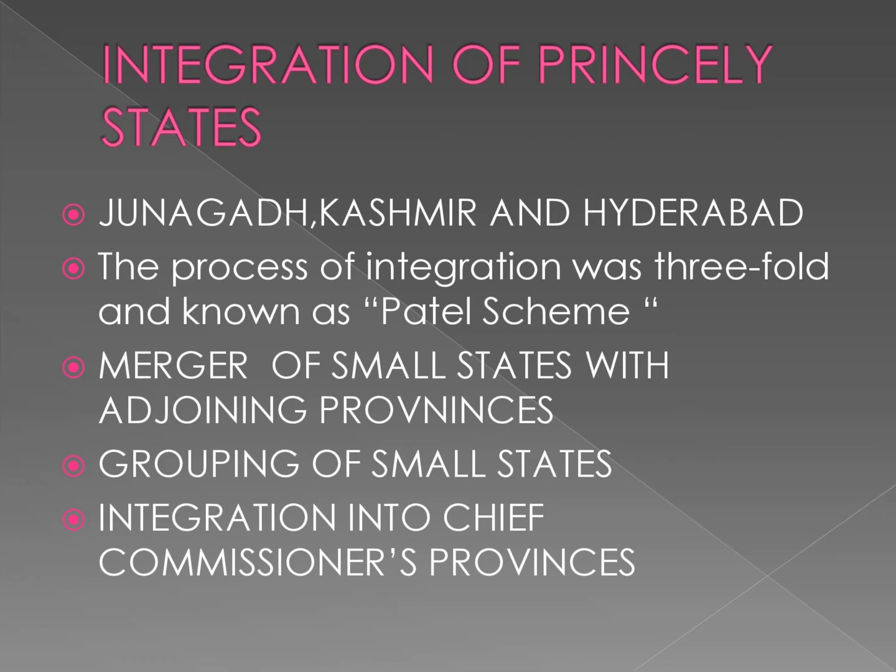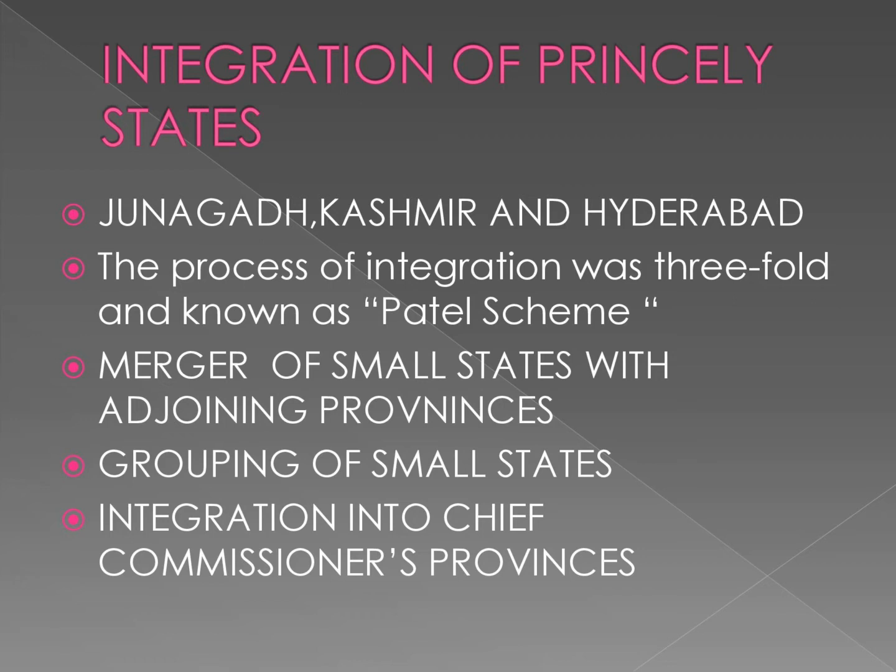The princely states accepted British supremacy but enjoyed a certain amount of freedom in their internal affairs. After vesting power in the hands of the ruler, the Britishers kept certain powers with themselves, and this was known as the paramountcy of the British.